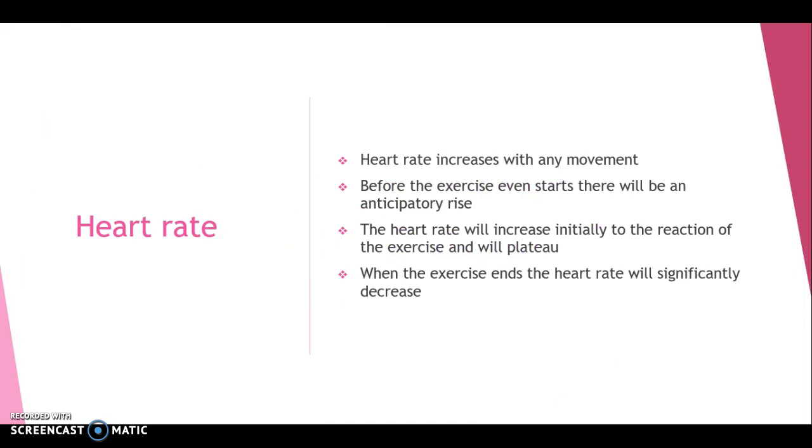The heart rate increases with any movement due to the proprioceptors detecting movement, which sends a message up to the nervous system to the medulla oblongata, which then sends a signal to the SA node to increase the heart rate. Before the exercise even starts, there will be an anticipatory rise when the adrenal gland releases adrenaline. A chemoreceptor detects the adrenaline in the bloodstream and sends a message to the SA node to increase the heart